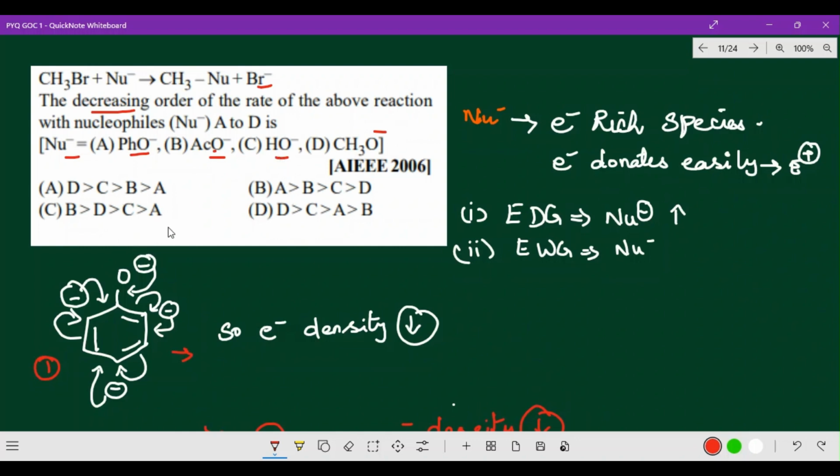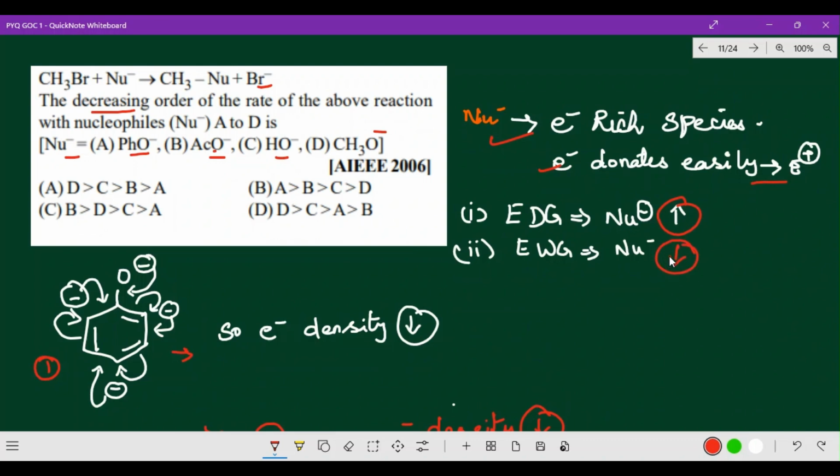Okay, now first and foremost, nucleophiles. Nucleophiles are electron rich species, you know very well, and they donate electrons. That means electrons are donated easily and it will become E plus, E positive you will be getting. Right, now the next point I wanted to mention here. So here electron donating group means nucleophilicity will be increasing, whereas electron withdrawing group means nucleophilicity will be decreasing.